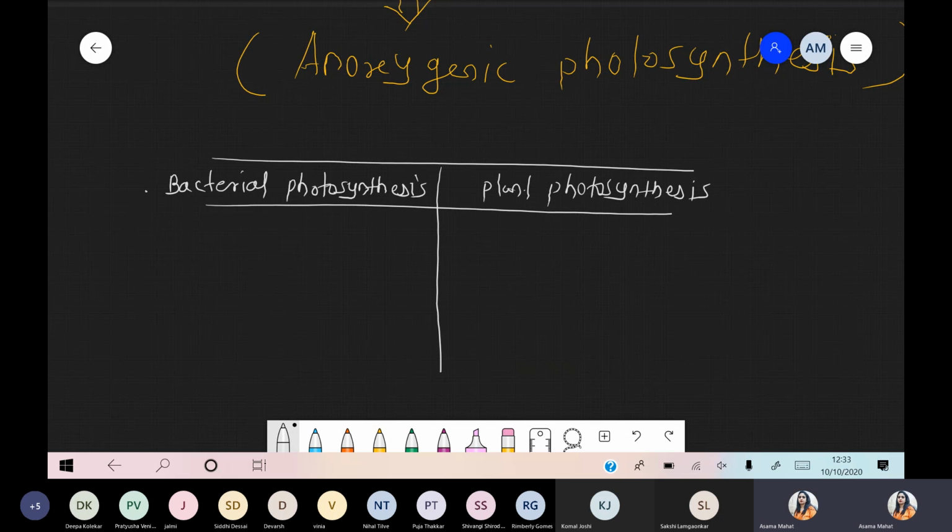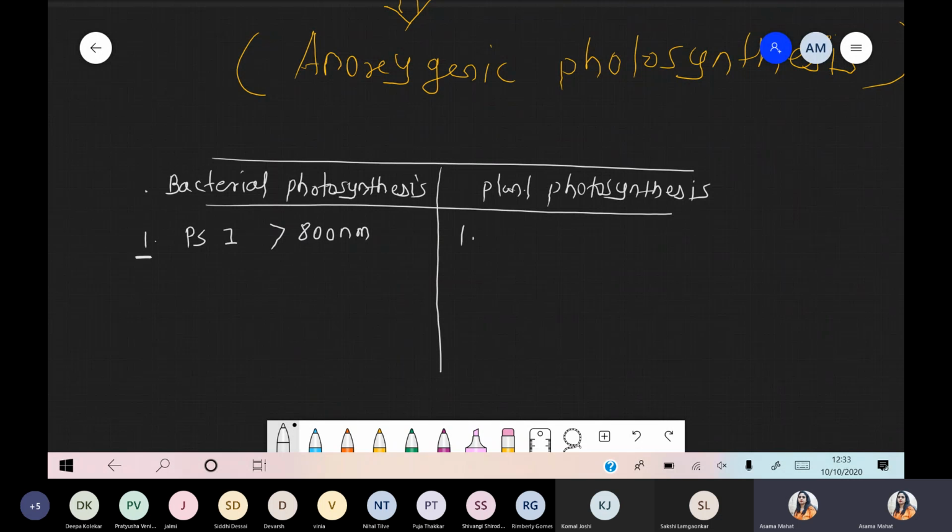Whenever we are talking about the first point with respect to photosystem, only photosystem 1 is present, and the wavelength, or what we say, the nanometer. So photosystem 1 basically has more than 800 nanometer. This is the range for bacterial photosynthesis.